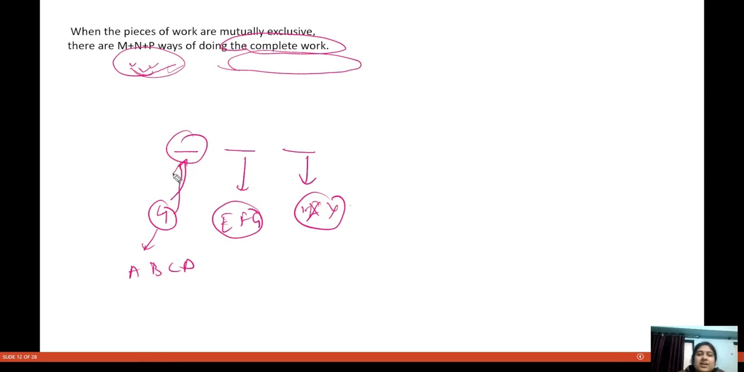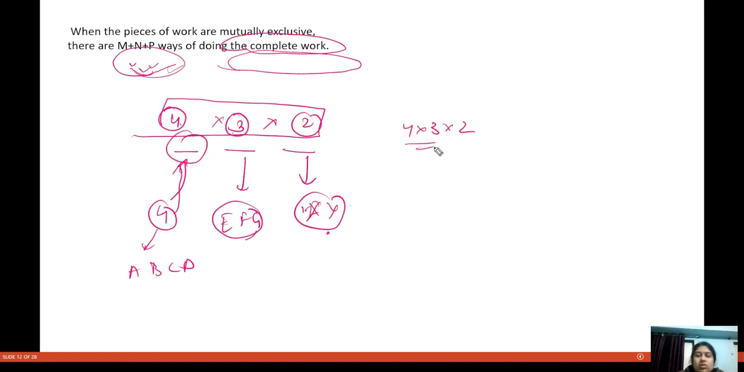So in how many ways can you do this? Four ways. In how many ways can you do this? Three ways. In how many ways can you do this? Two ways. But your answer will be how much? The total number of ways in which this can be done is 4 into 3 into 2.